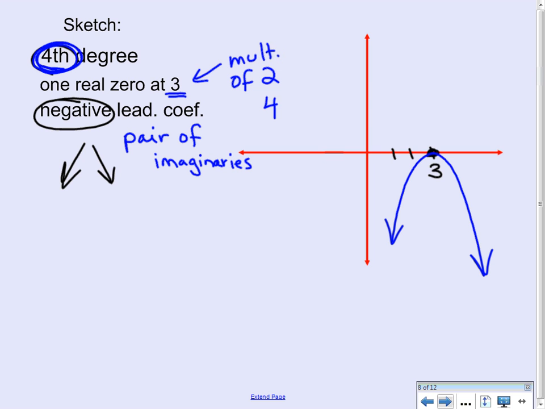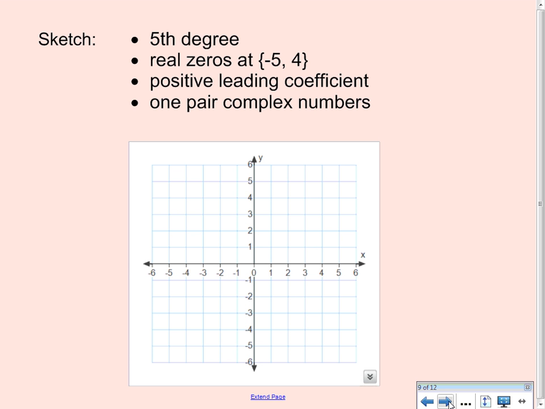And that pair of imaginaries would cause a wiggle somewhere in the graph. We just don't know where. We don't know whether it's there, or perhaps this goes down straight, and perhaps the wiggle is on this side. We don't know anything really much about the wiggles, but we got that so far. So any of those three graphs would be fine. We've accomplished what we set out to do.